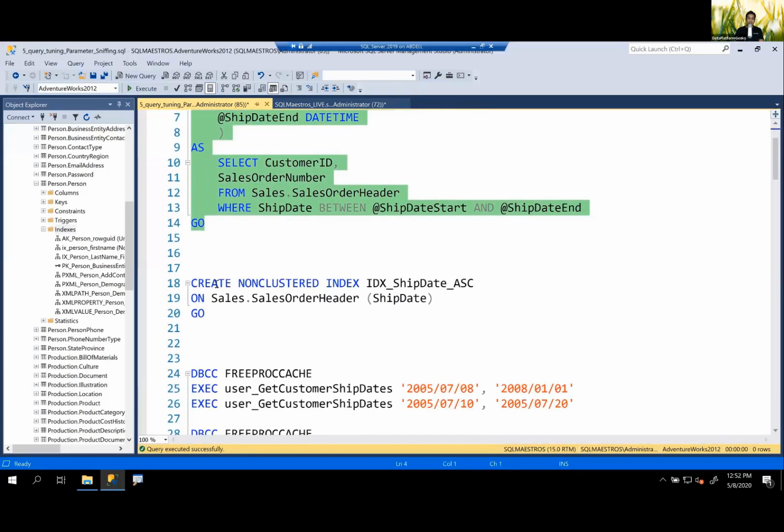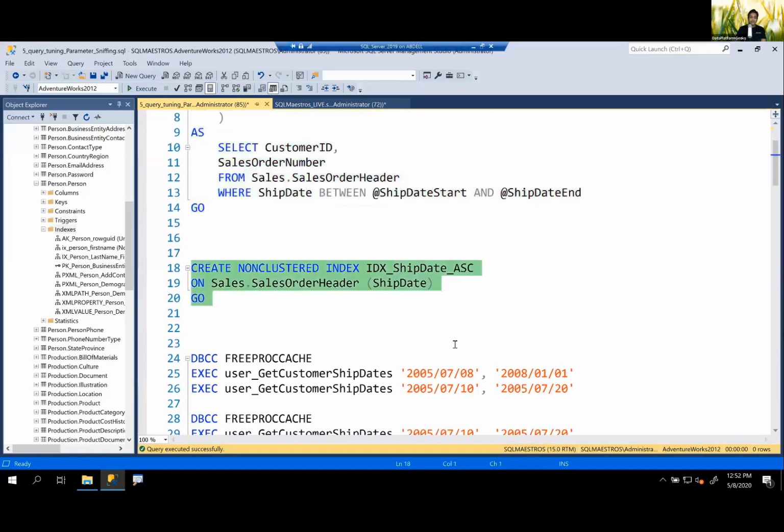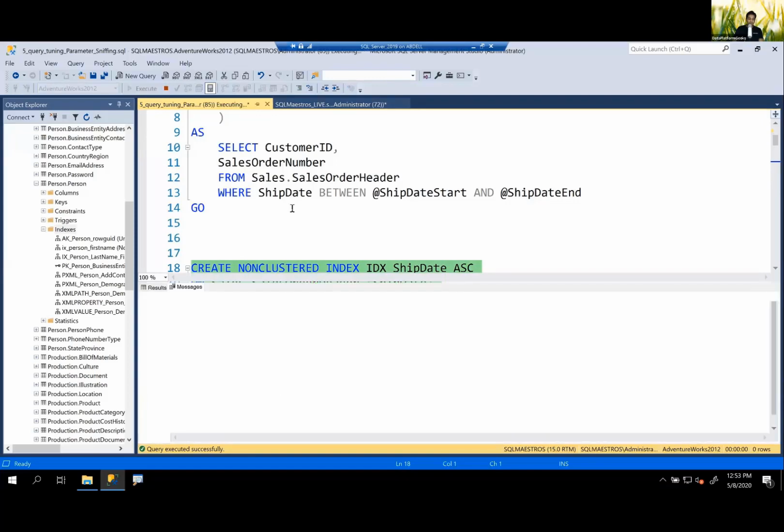Create the stored procedure. I'm also creating a non-clustered index to support the query, which is very similar to what we were doing earlier, right? Seeking, because ship date is there in my predicate here. You can see this. So I'm thinking, yes, I should create a non-clustered index on ship date. So let's go and do that. And now let's watch the fun.